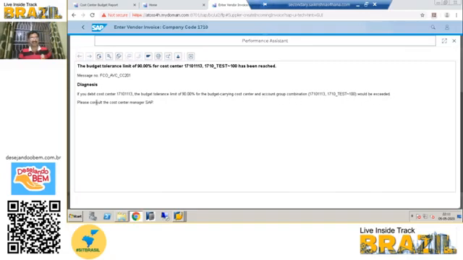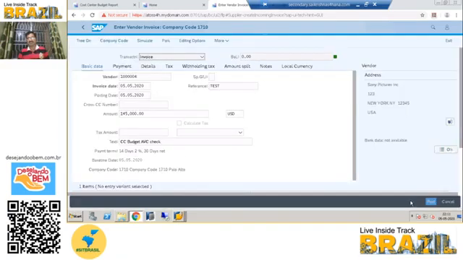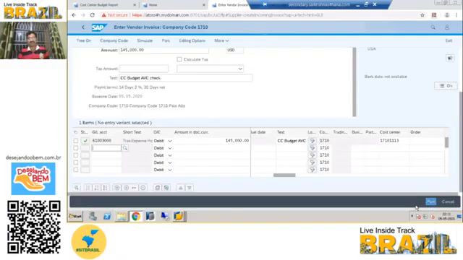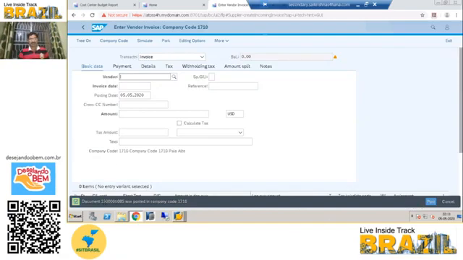Please consult the cost center manager, because it will be managed by the cost center. That is the reason. No worry, it will allow us to post that. So the document got posted.